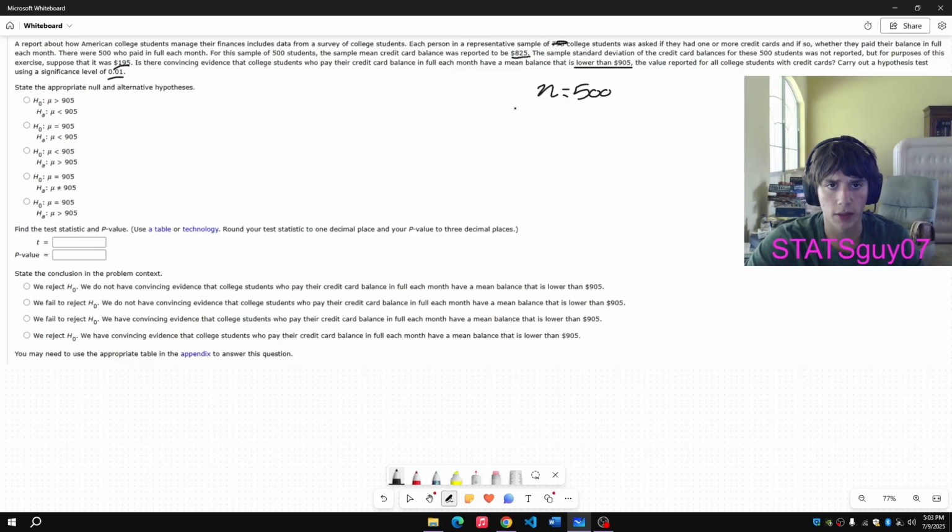The sample mean balance was 825. By the way, I did used to write my 8s like this. I recently did change to this. The sample standard deviation, like it said, was not reported, but for the purposes of the test, we can assume it was $195.